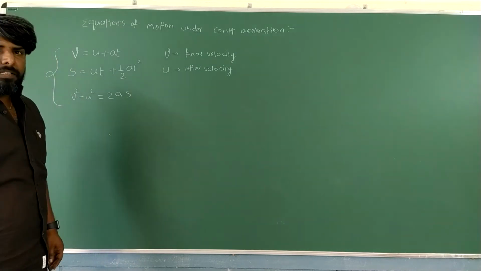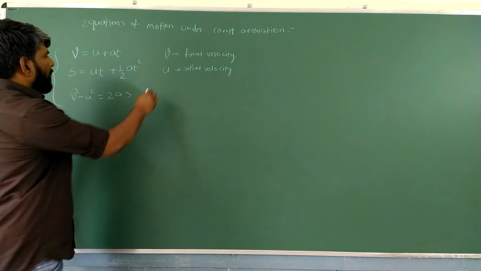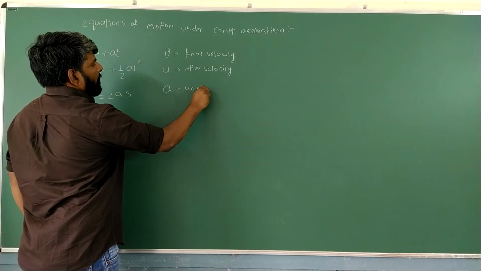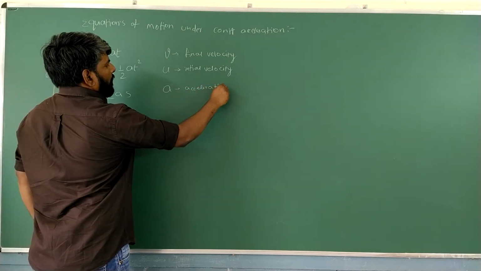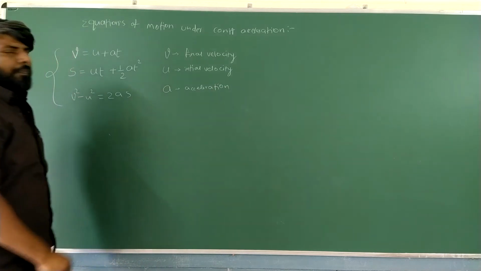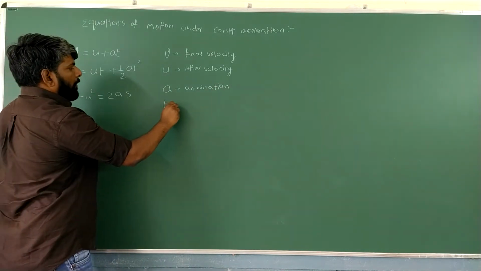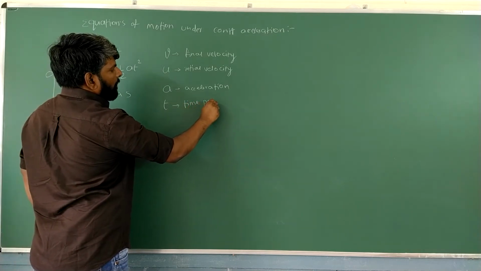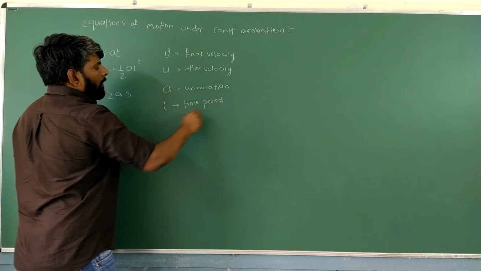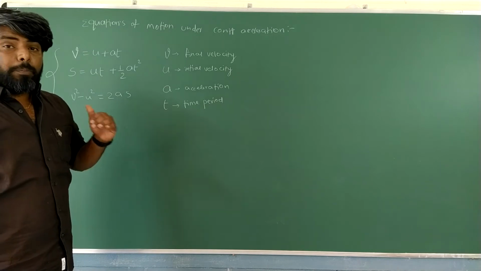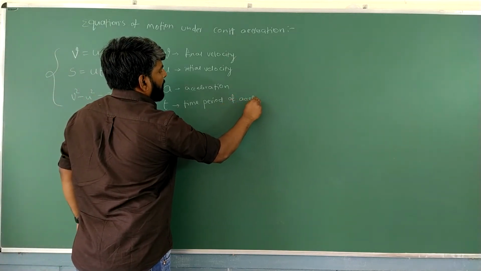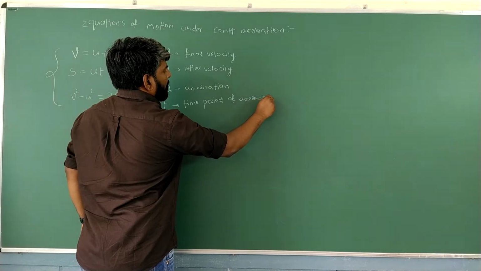A means acceleration. T, all of you know very well, time period. Time period of acceleration. This is very important, students.